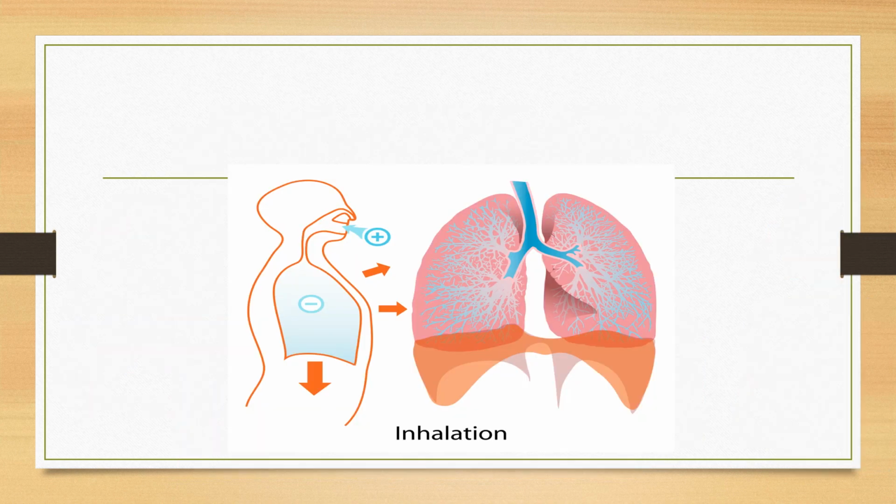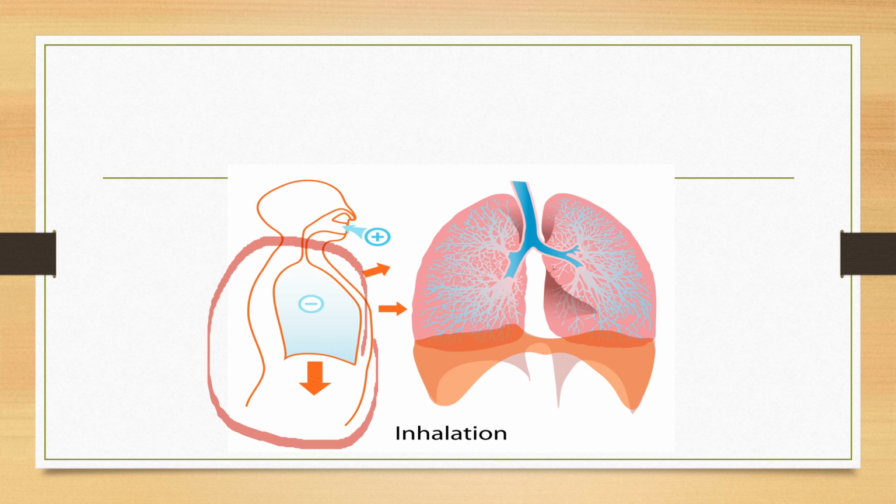The steps in breathing. The first one is inhalation. What is happening during inhalation? During inhalation or inspiration, the muscles around the rib cage contract, lifting the ribs upward and outward.